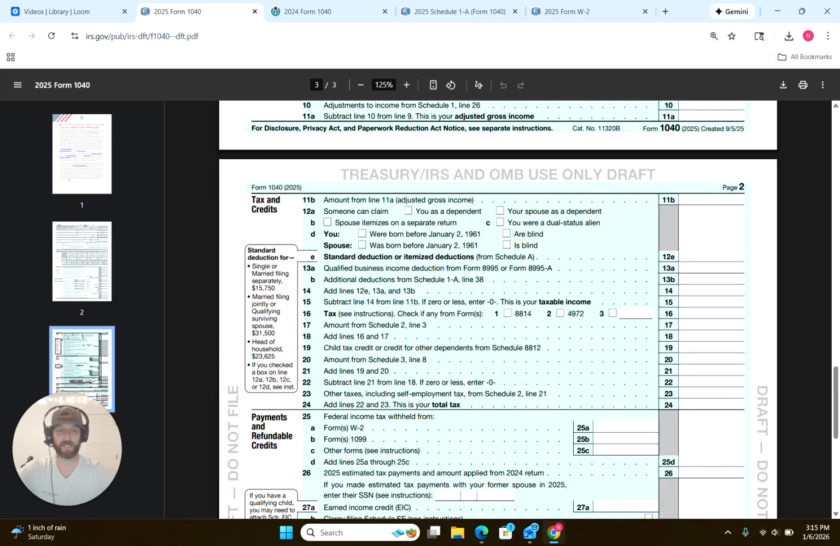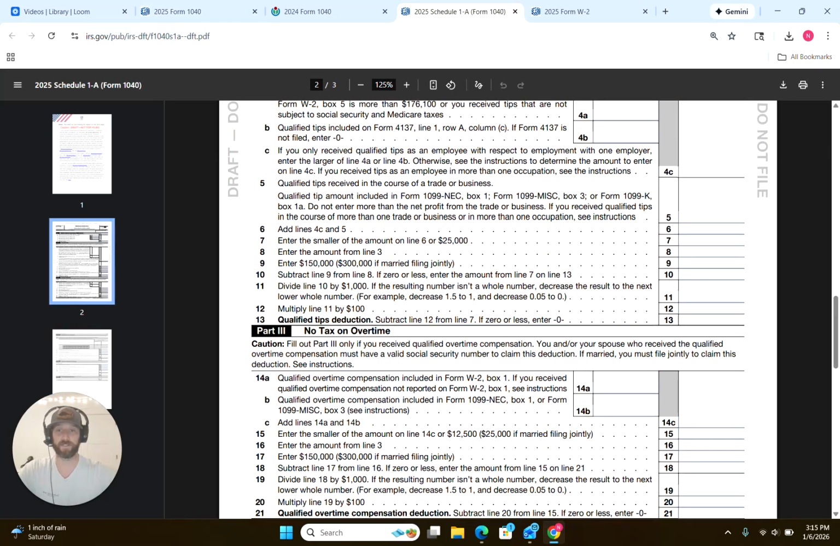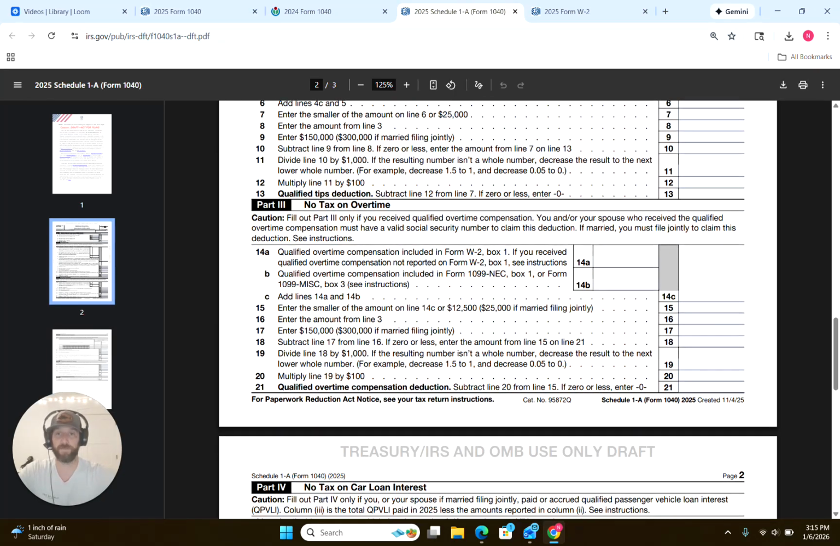So when you're reviewing your tax form, whether you're doing it yourself or doing it on TurboTax, and you don't see something in line 13B and you made tips, you know that you're getting screwed. You're not getting all of your deductions. So when you're reviewing your tax forms this year, check line 13B and make sure you're getting all the deductions you're entitled to. All the deductions are going there. The no tax on overtime is going to be getting deducted right there as well.